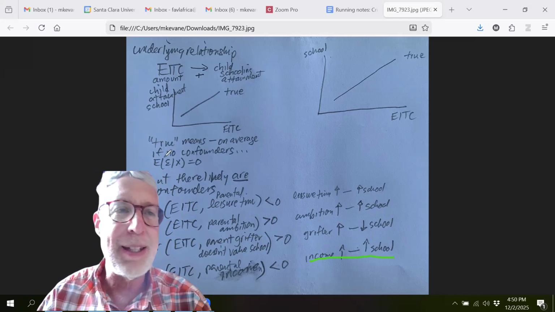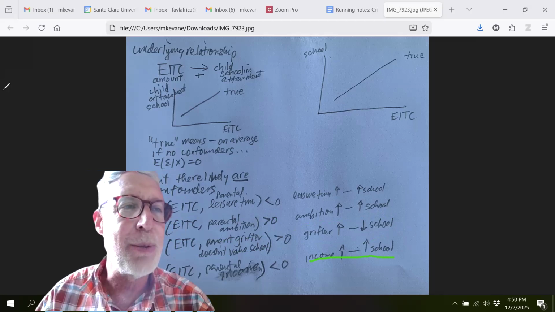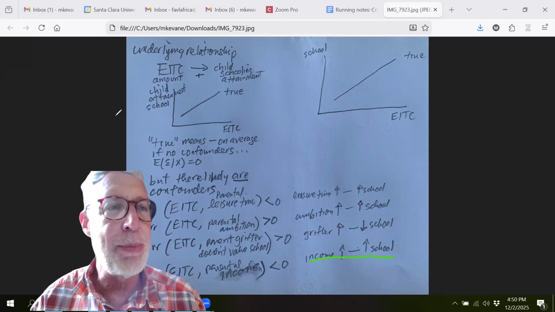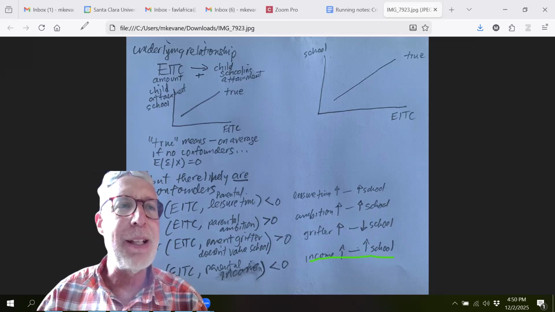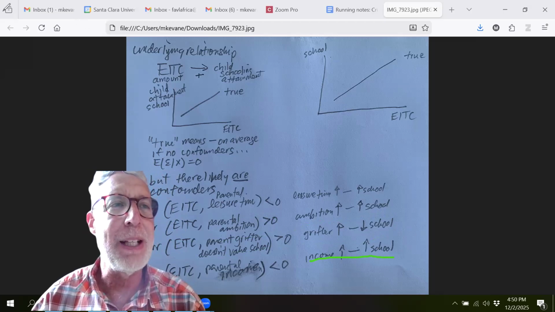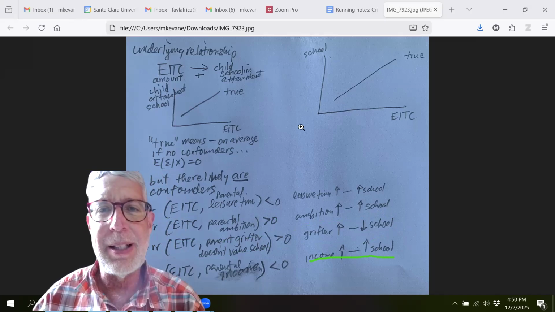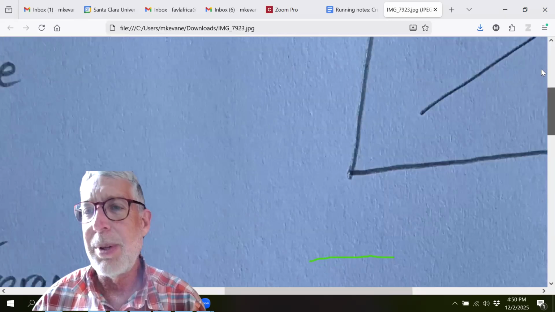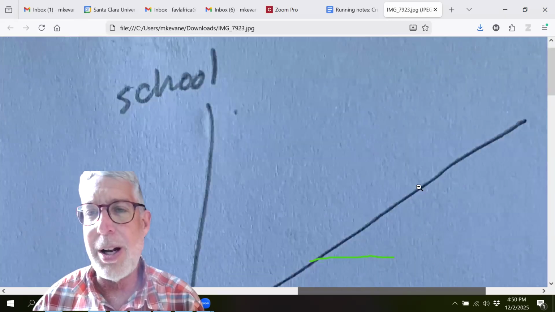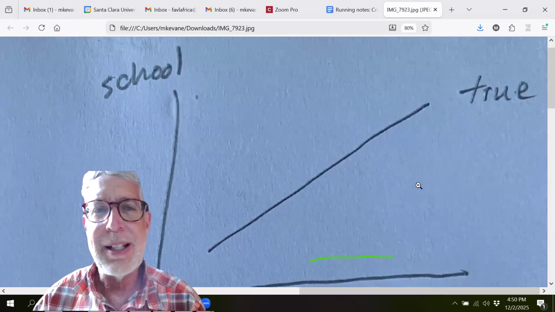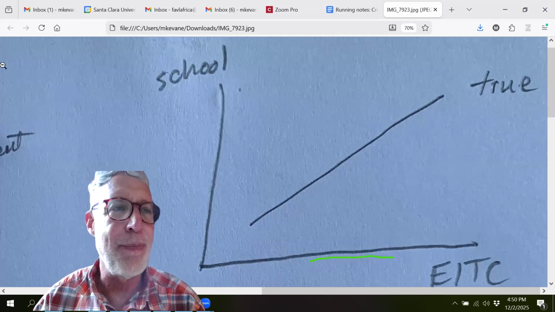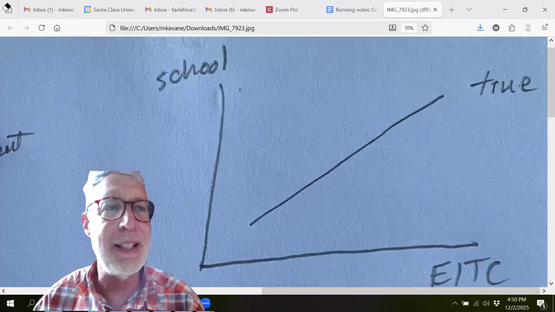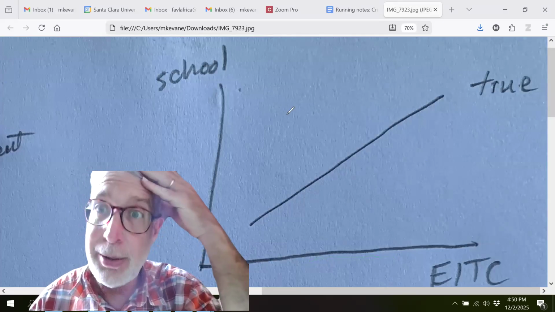So we have four cases, and that means we can work through the direction of the bias in each one of the cases. And you'll remember the way we think about the direction of the bias: we draw our graph that's the true relationship, and then we think about, for different levels of EITC, what would be the pattern of errors.